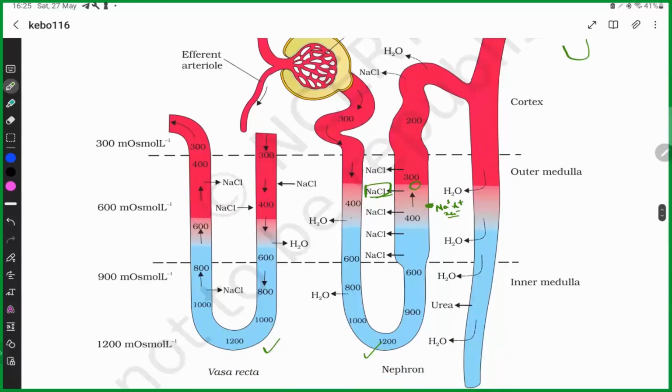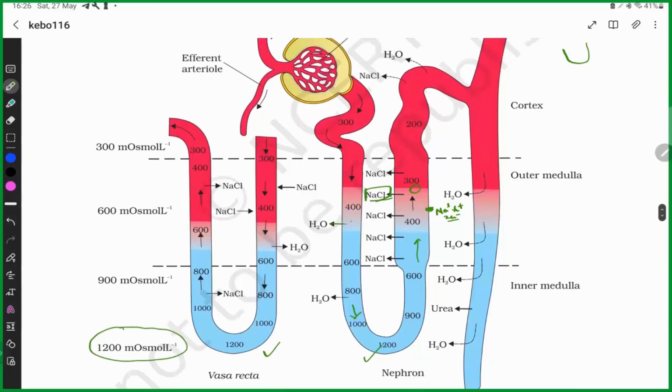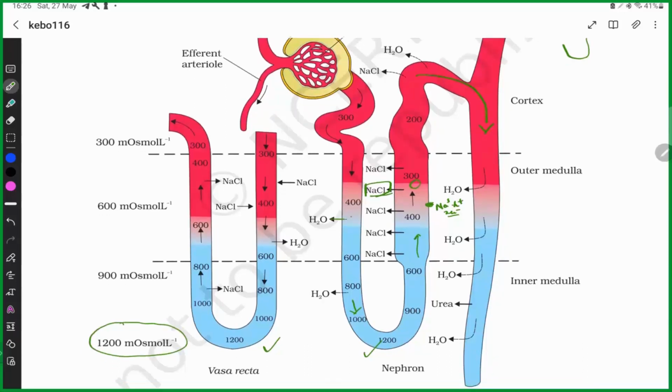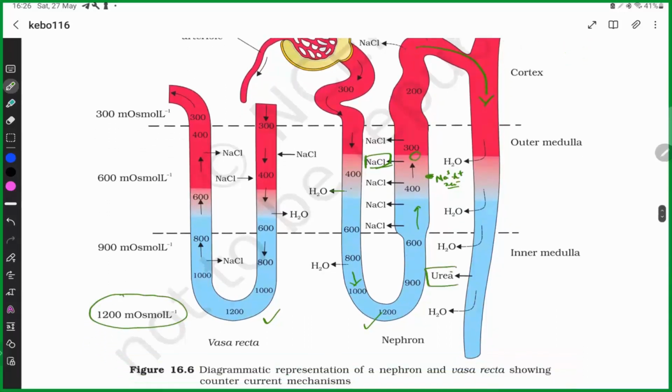And in this limb water is getting reabsorbed. So the filtrate is getting more concentrated along this pathway and diluted along this pathway. By this, the medullary interstitium is obtaining an osmolarity of 1200 milliosmol.